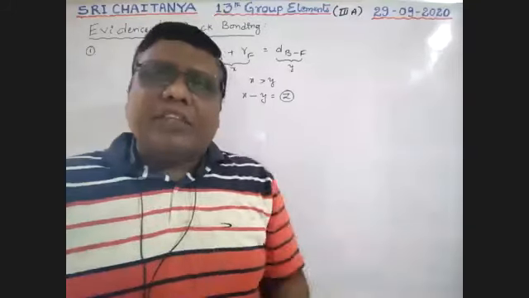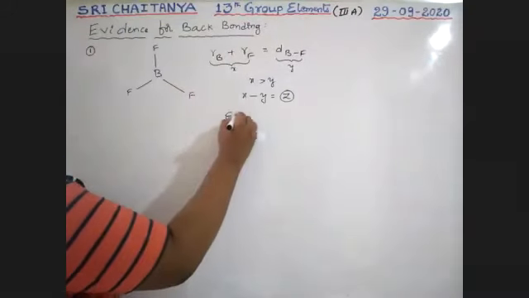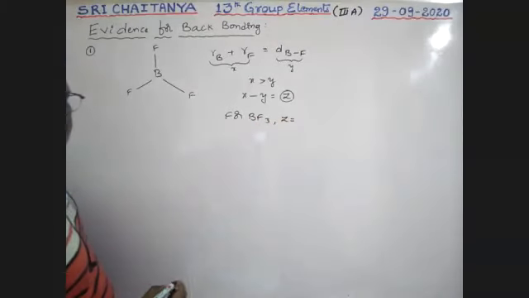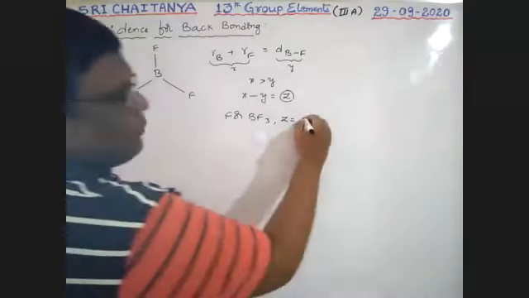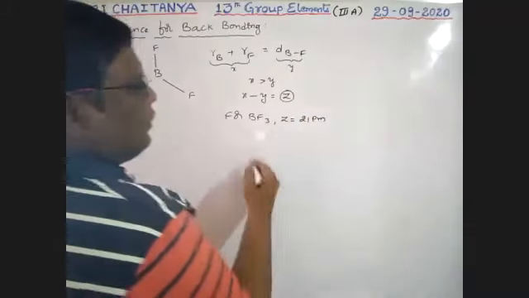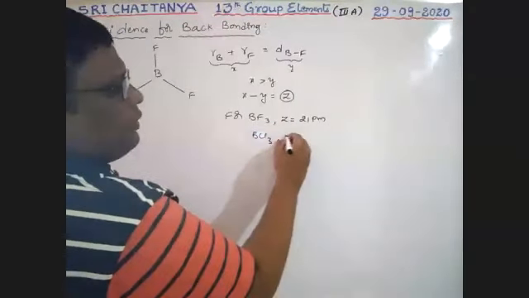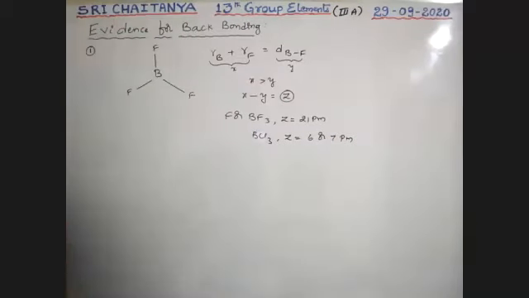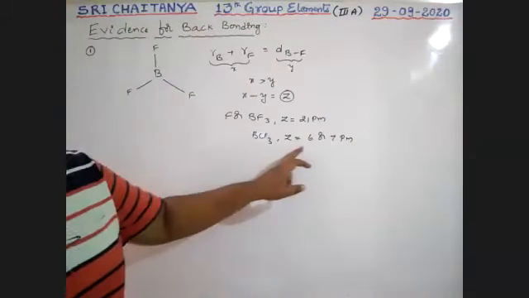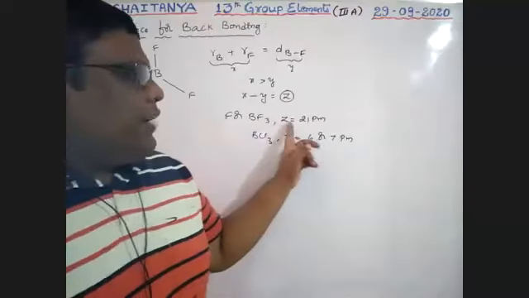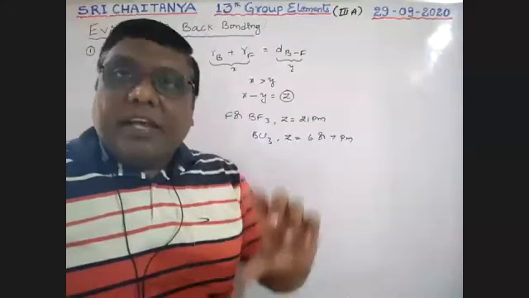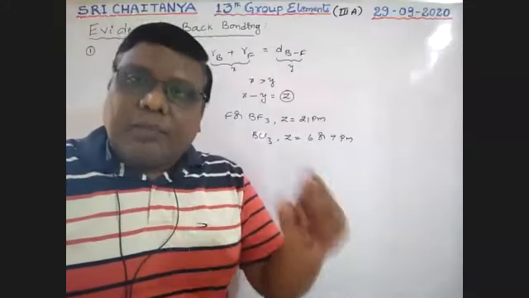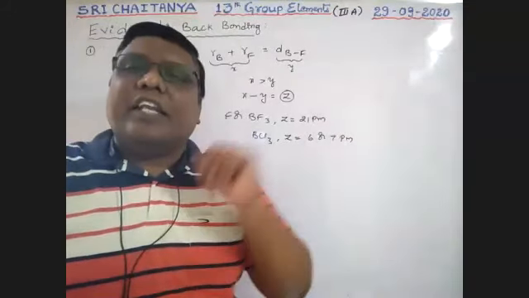So for BF3, the Z value is 21 picometers. For BCl3, the Z value is 6 or 7 picometers. So for BF3, the Z value is 21 picometers. There is a large difference. That means the bond length has decreased by that much because of the increase in resonance.